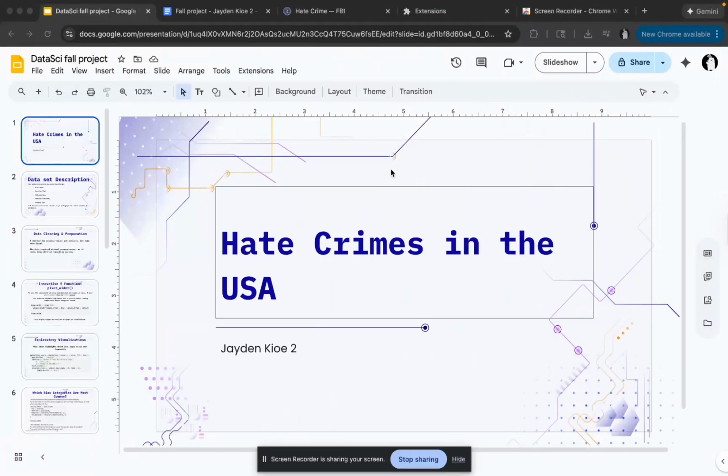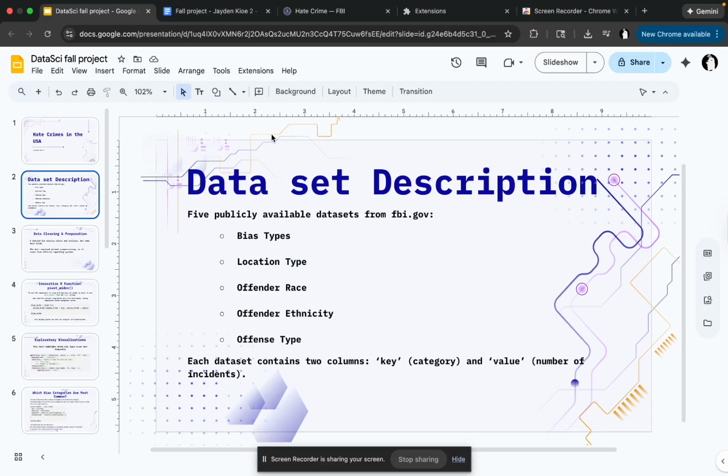My name is Jane Kioe, and my project is about hate crimes in the USA. I've collected public data sets from FBI.gov, including bias types, location type, offender race, offender ethnicity, and offense type. Each data set contains two columns: key, which is the category, and value, which is the number of incidents.